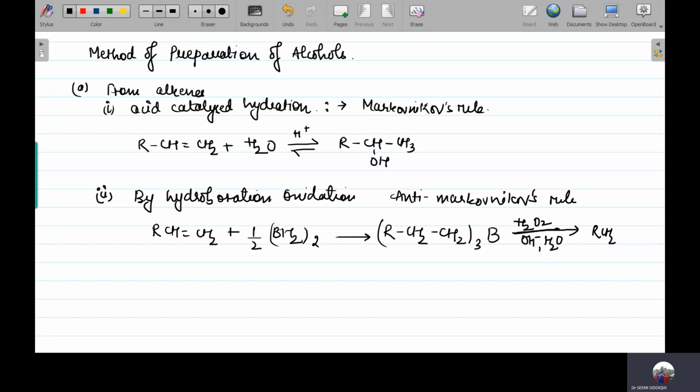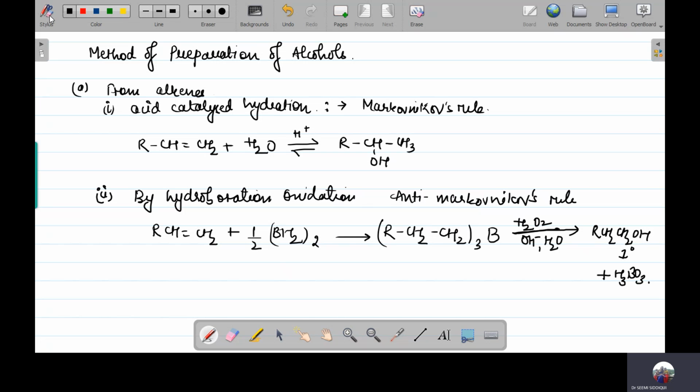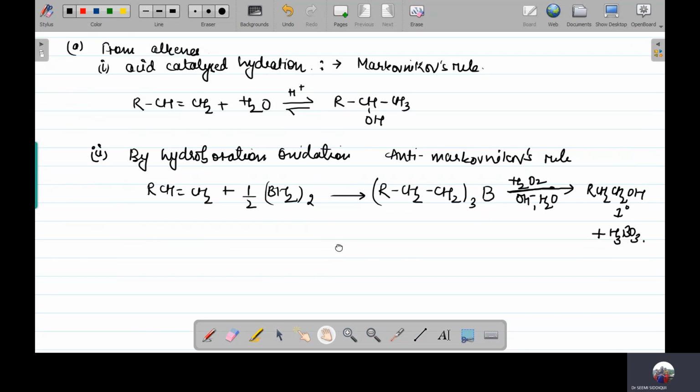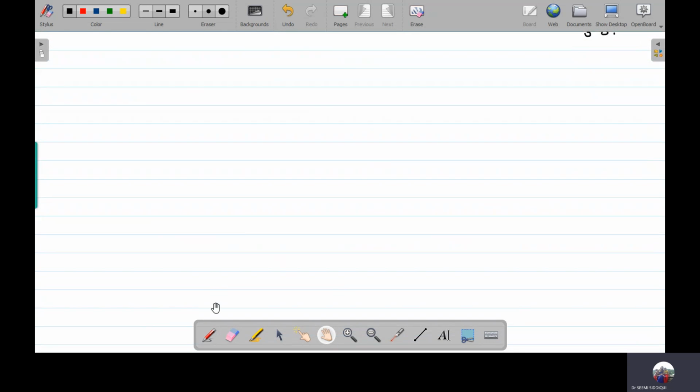You are going to get a first degree alcohol plus H3BO3. Okay. So this is the first method by which we can have our preparation method. Then the second method by which we can prepare the alcohols is what?